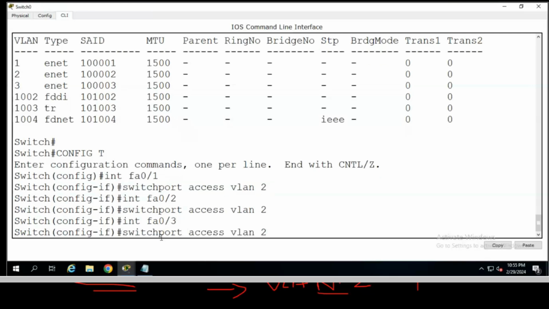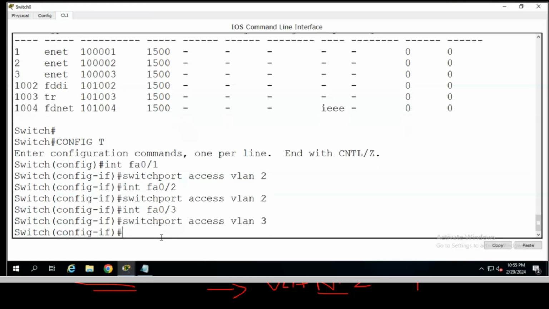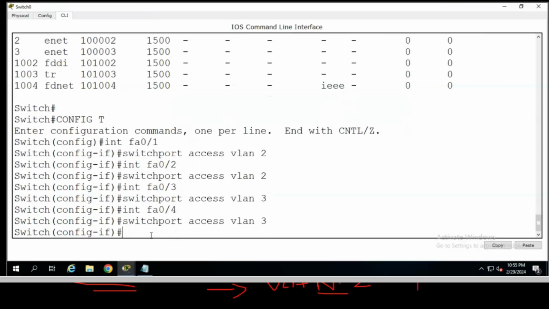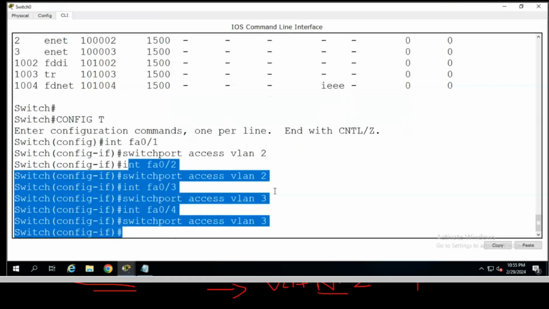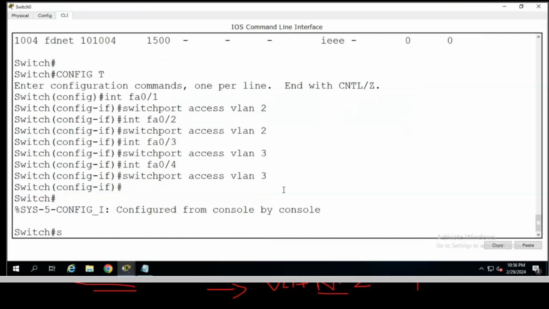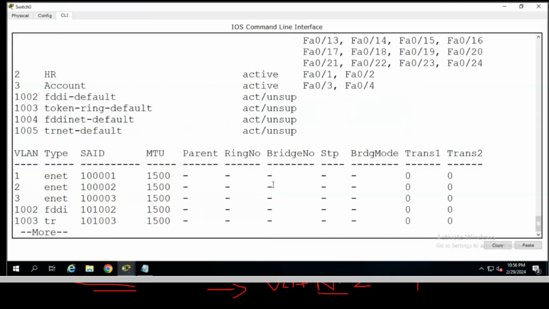The third port I have to add in VLAN 3. The fourth port I have to add in VLAN 3. So now all ports are added. Now if I check with show vlan, here you can see my HR VLAN has the first and second ports, and the account VLAN has the third and fourth PCs.